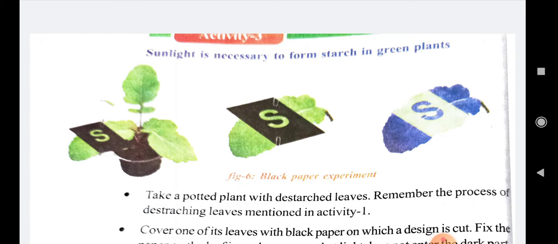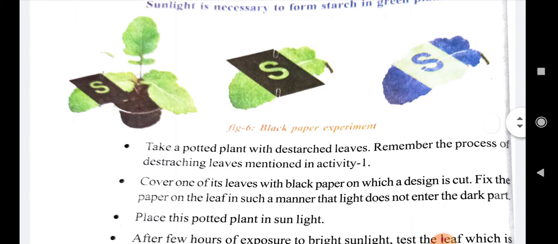That is one process, but here they are saying that you have to follow the process mentioned in activity 1. Take a green leaf, keep it in methylated spirit in a test tube, and keep that test tube in a beaker which contains boiling water. If you leave it like that for a few minutes, the leaf changes to a pale white color. Like that you can destarch a leaf.